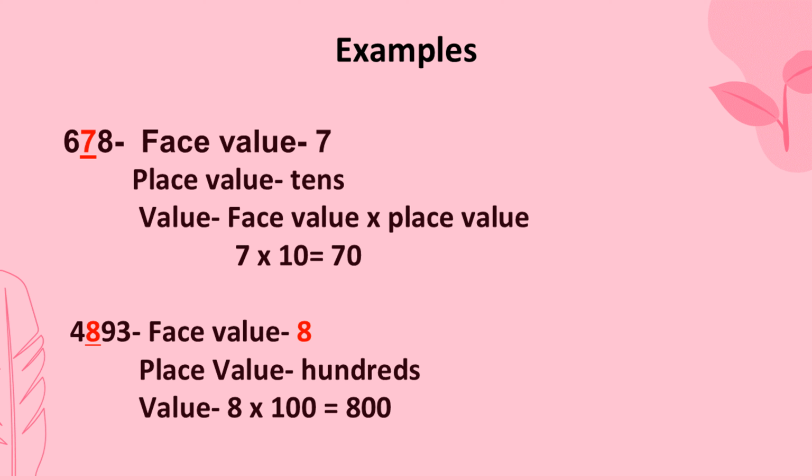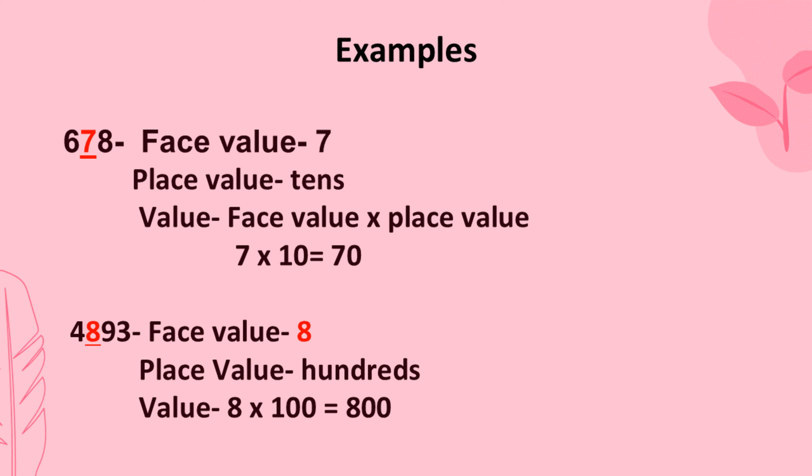The place value, the position of that 8: we have the 3 in the ones, the 9 in the tens, the 8 in the hundreds, and the 4 in the thousands, but we're focusing on the 8. So the place value will be hundreds, class.